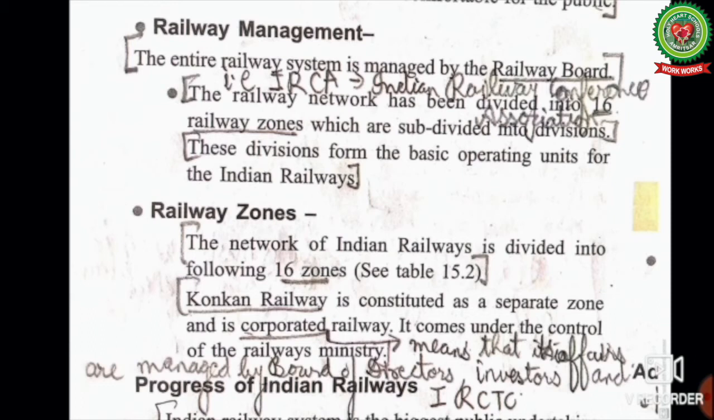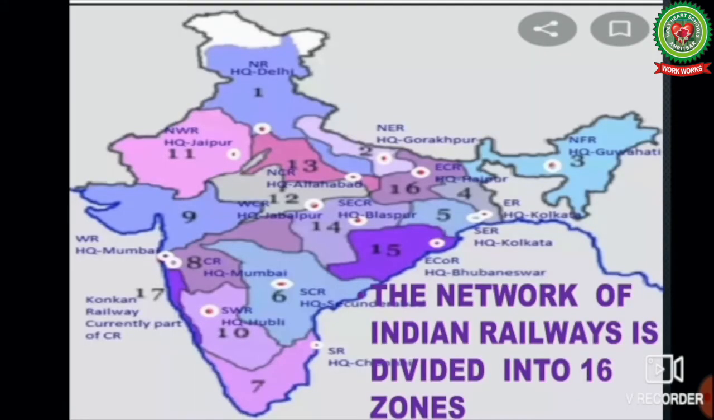Konkan Railway among them is constituted as a separate zone and is a corporated railway, which means that its affairs are managed by a Board of Directors, investors and IRCTC. It comes under the control of the Railway Ministry. Now let us see these 16 railway zones through the map. The network of Indian Railways is divided into 16 zones as numbered in this map from 1 to 16. And now the newly constituted railway has been named as the 17th zone and is known as Konkan Railway.